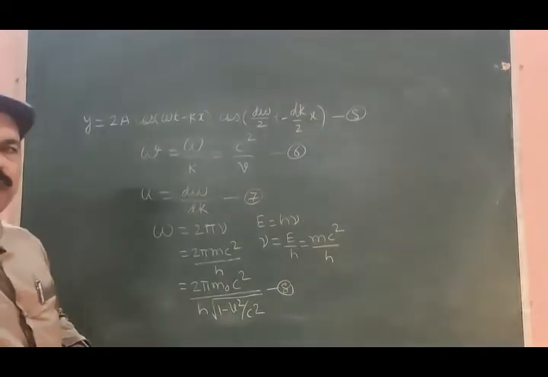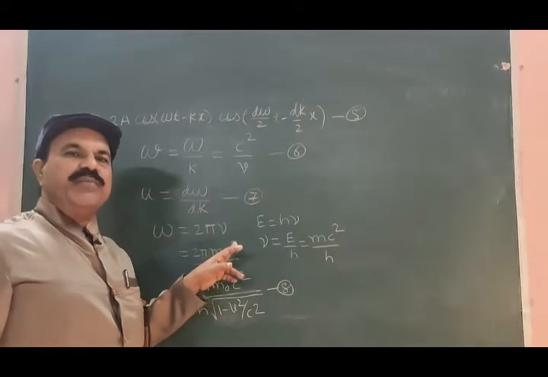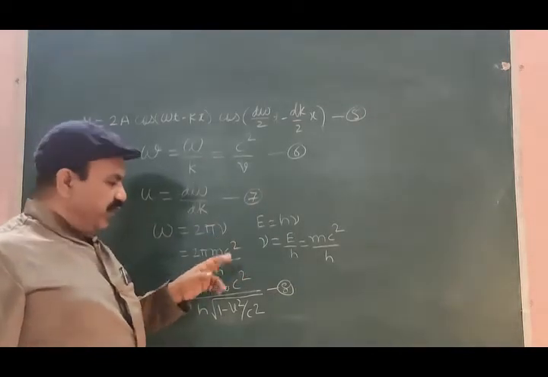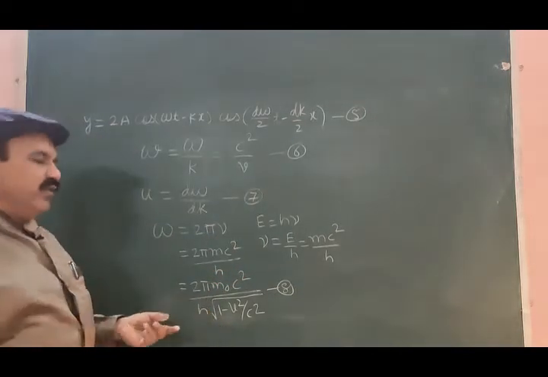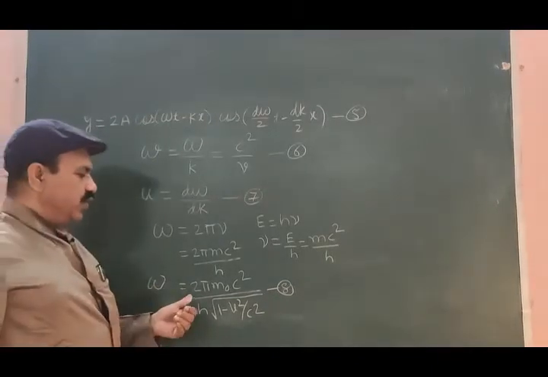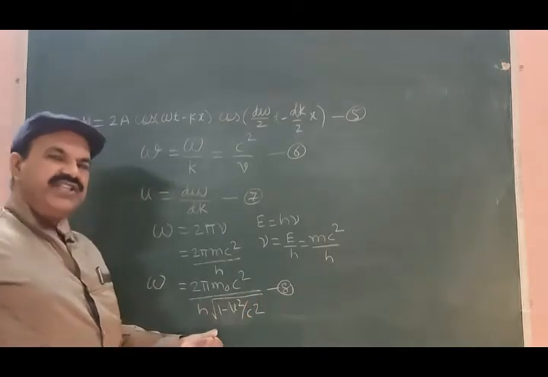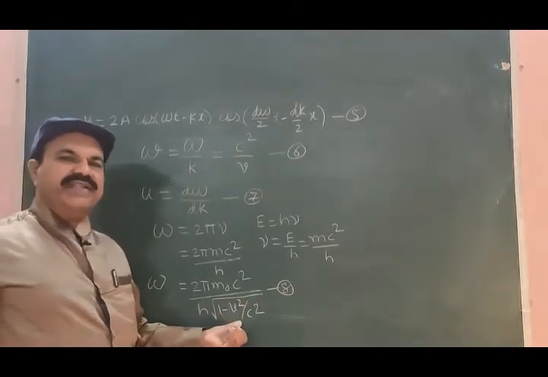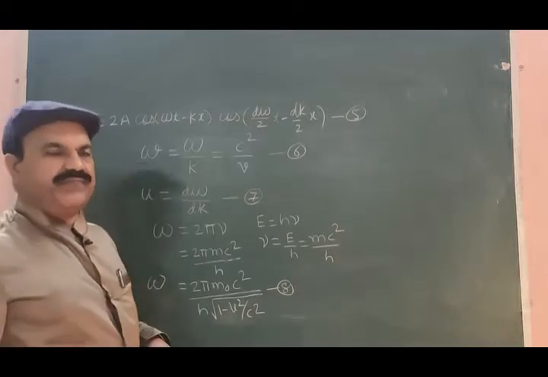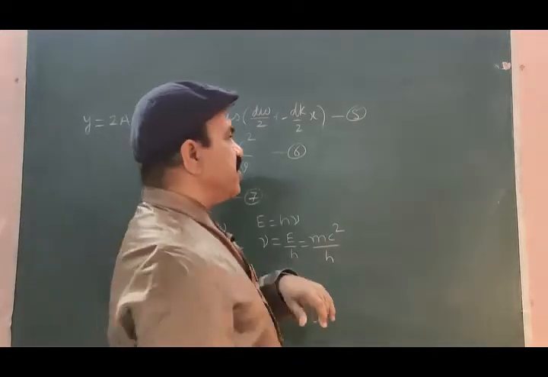So we write the angular frequency omega, 2 pi nu, in this form: omega is equal to 2 pi m0 c square divided by h into square root of 1 minus v square by c square.